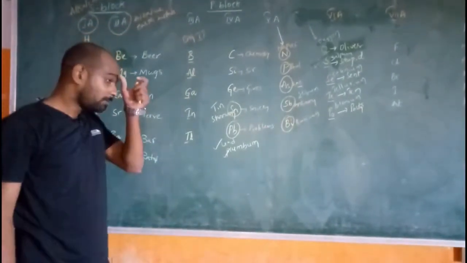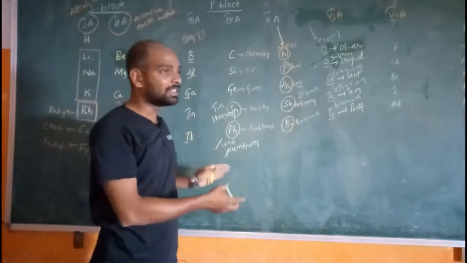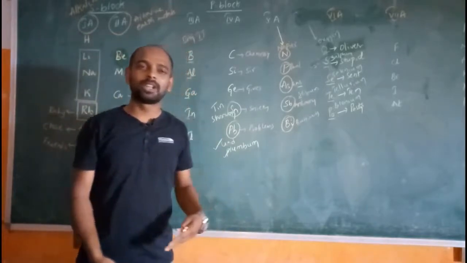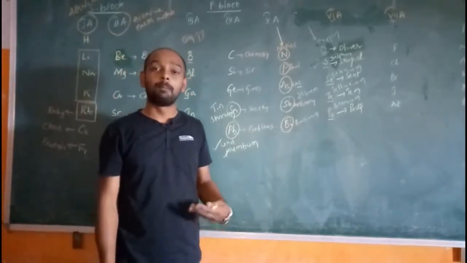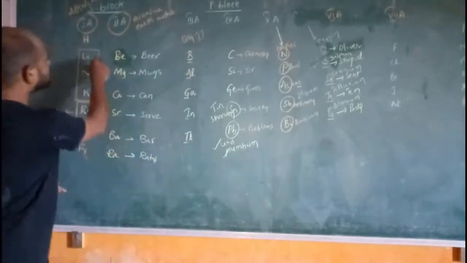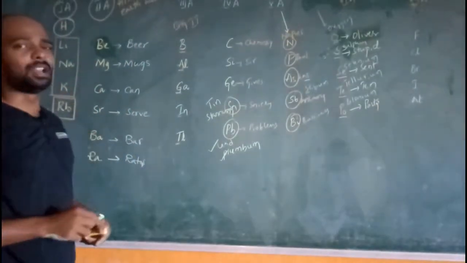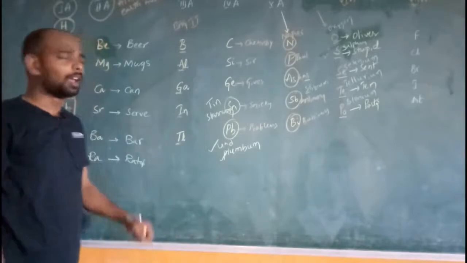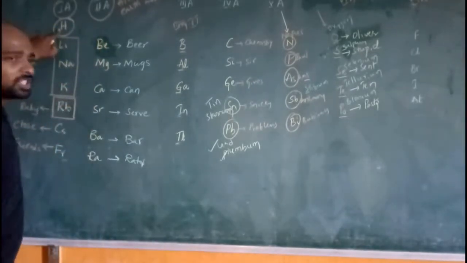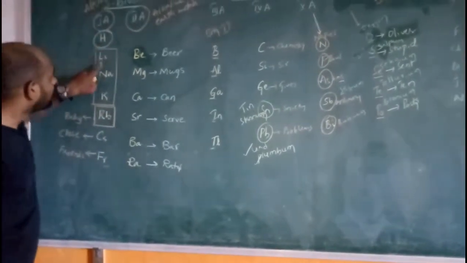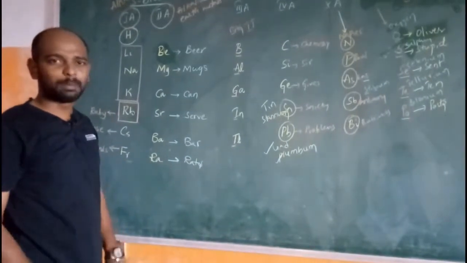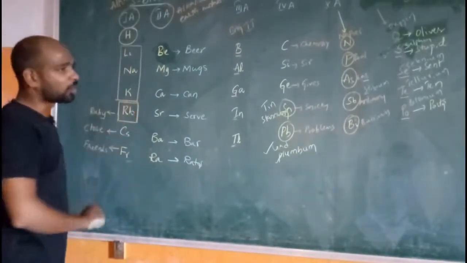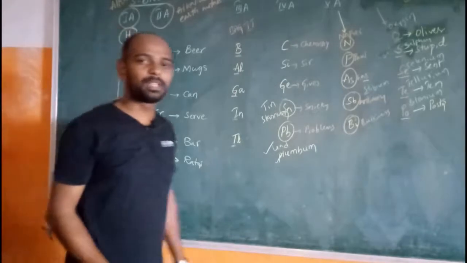According to the modern periodic table, which was classified on the basis of atomic number as well as electronic configurations, hydrogen is placed here, but hydrogen is not a metal, it's simply a non-metal. The properties of hydrogen are entirely different from the rest of the elements in the 1A group. So hydrogen is not an alkali metal, you should remember this point.